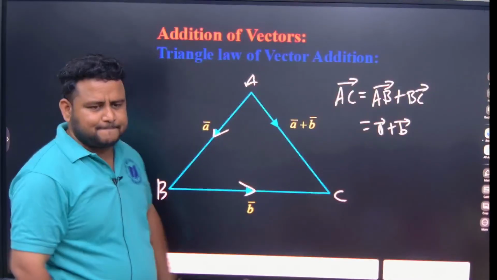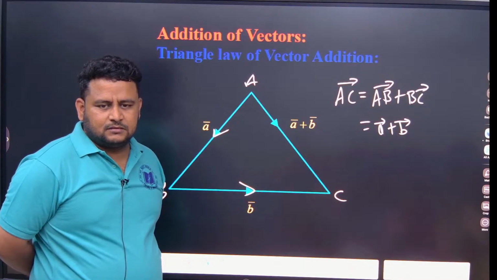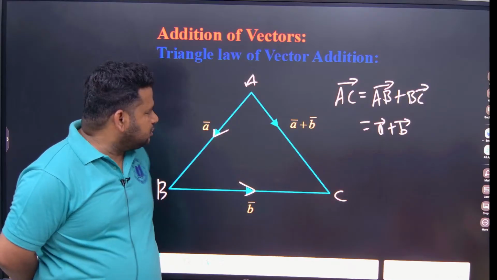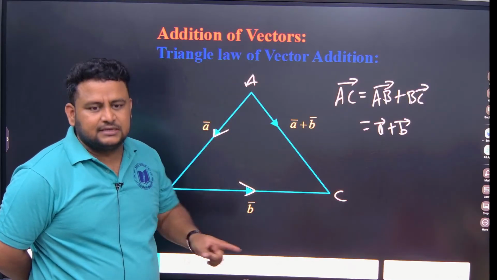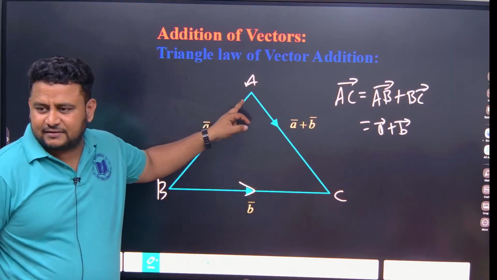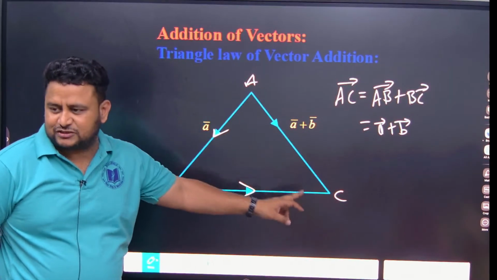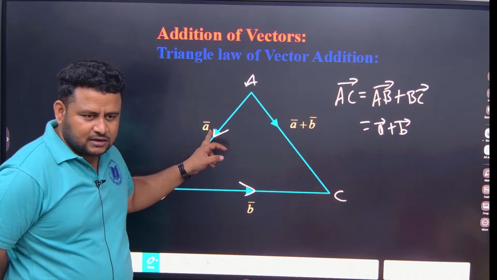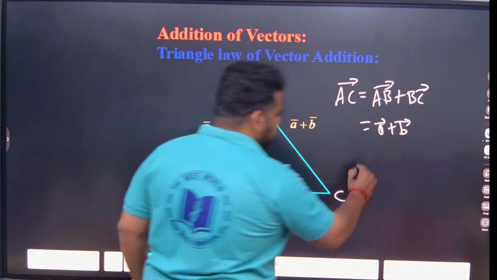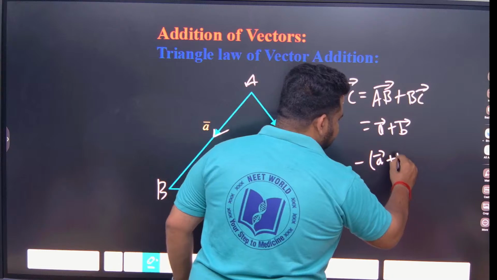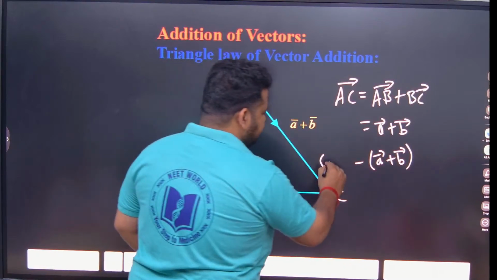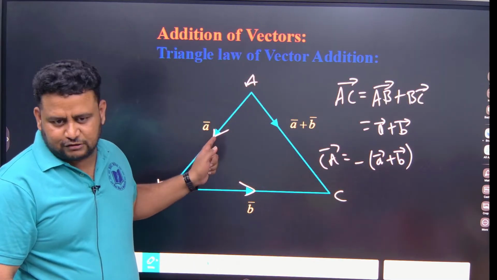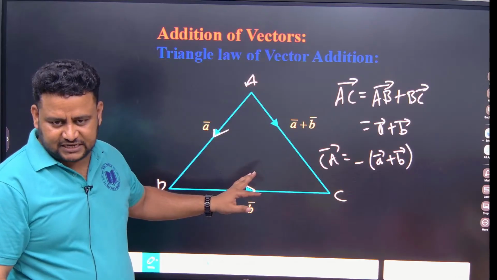Suppose you want to find CA. If you want to find CA, what will you get? AC, if I want it, from where am I starting? A. CA, if I want it, from where should I start? C. So if you start from C, this will become minus, and this will also become minus. Both are opposite. So you will get minus of vector A plus vector B. Understood? CA will be minus of this, reversed. So you should know from where you are starting. AC means you should start from A, CA means you should start from C.